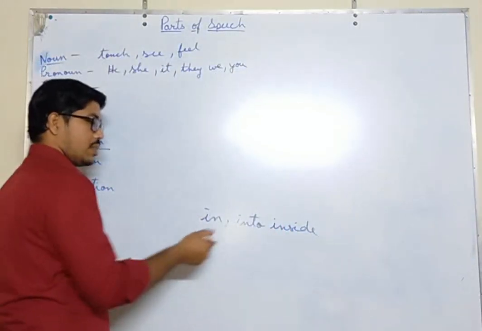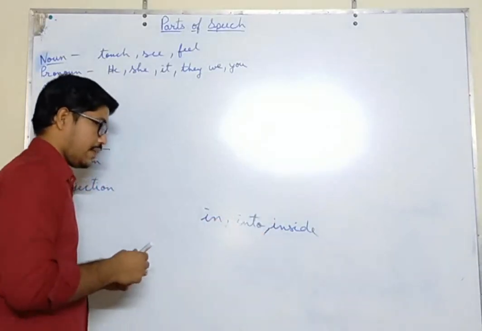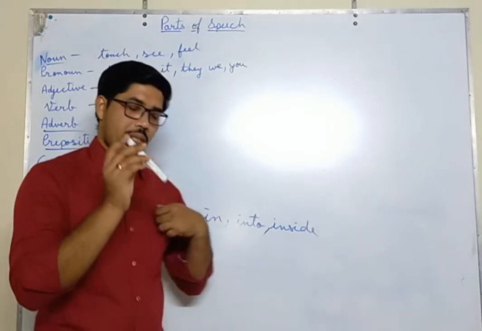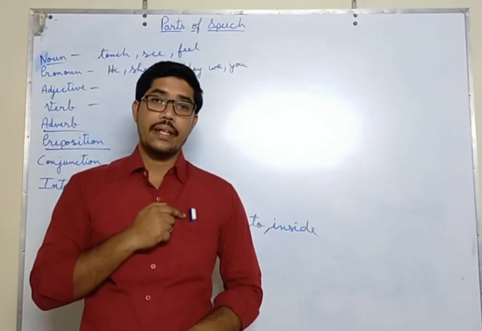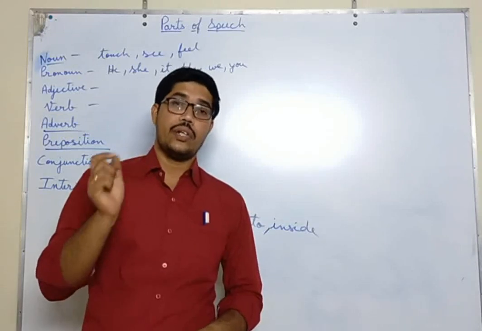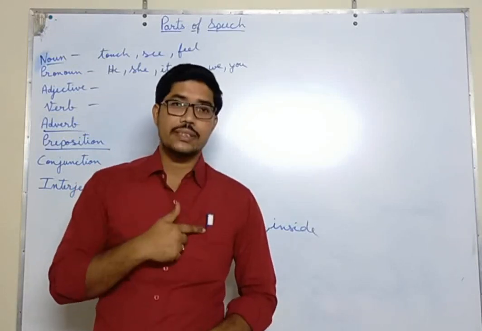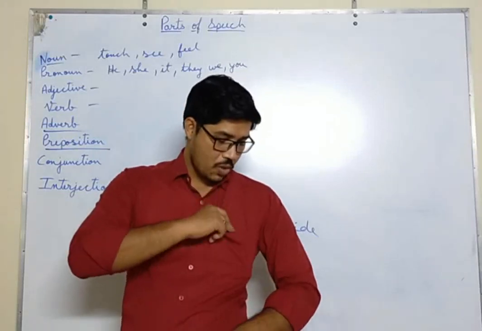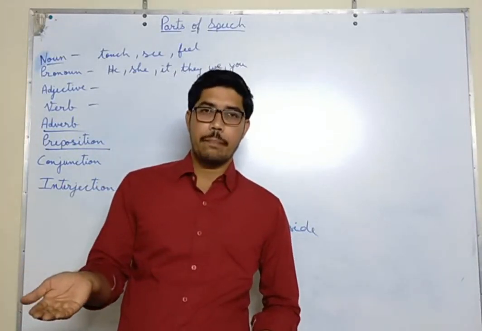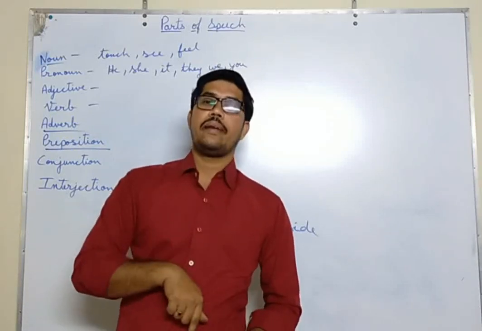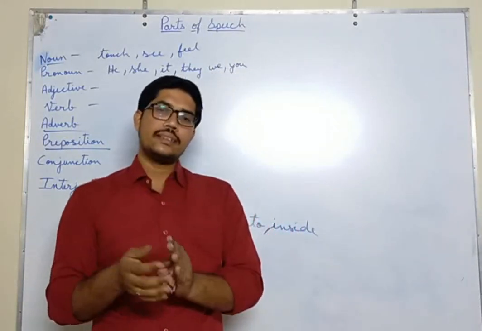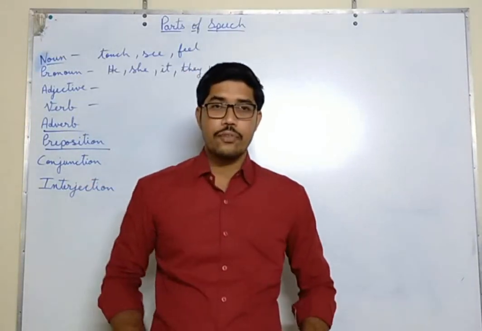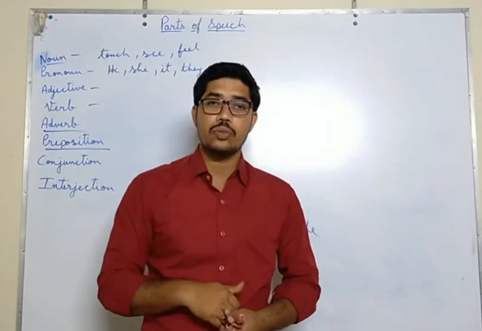So now I will tell you the difference between these three words. In, into, inside. So now my pen is in my pocket, not inside and not into. Why is it in my pocket? Because you can see it. But now you are unable to see my pen, so my pen is inside my pocket. When you know that a thing is there but you are unable to see it, that is inside. Like my mobile phone is inside my pocket because you are unable to see it.